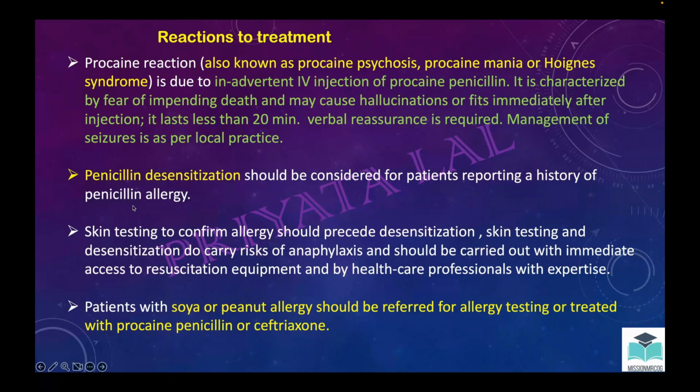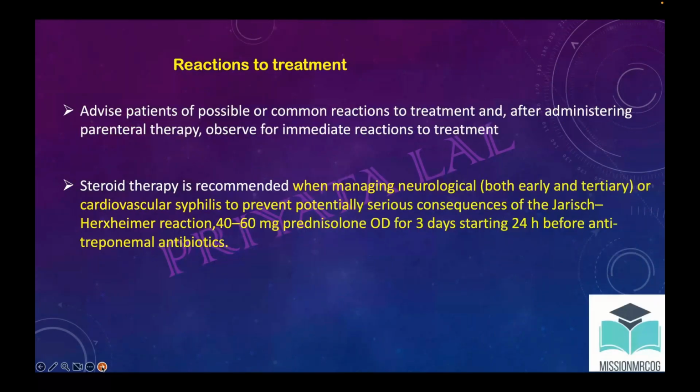Now, reaction to treatment. There could be a Jarisch-Herxheimer reaction, and the treatment is usually symptomatic. Apart from this, part I have already explained. There could be reaction to treatment in case of neurosyphilis and cardiovascular syphilis. Because of that, steroid is given, it's 40 to 60 milligram of prednisolone given OD for 3 days, 24 hours before starting the treatment, the anti-treponemal treatment, antibiotics.